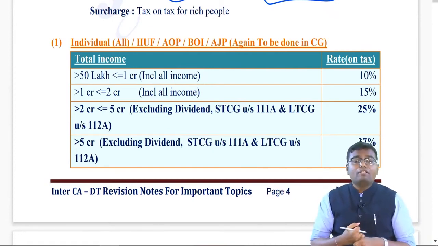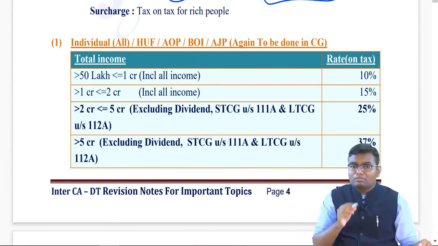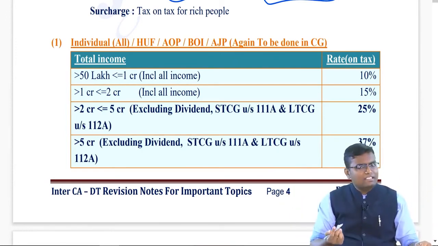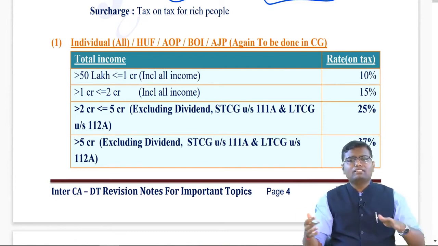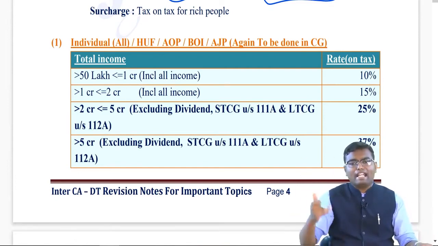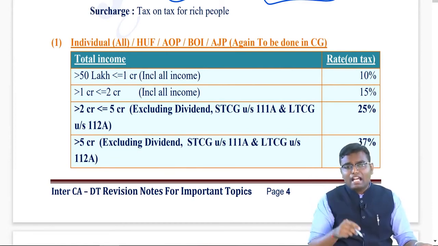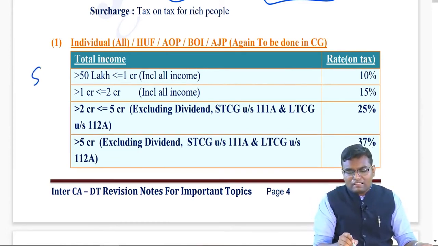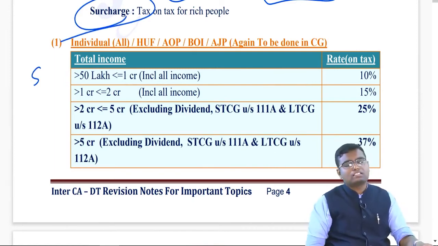Against that, we will be collecting more tax from the rich people. They can be any person: resident, non-resident individual, HUF, etc. We will be collecting more tax from rich persons, and this is called what? The surcharge concept. This concept is called surcharge.